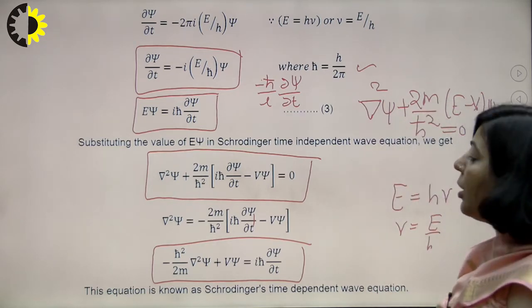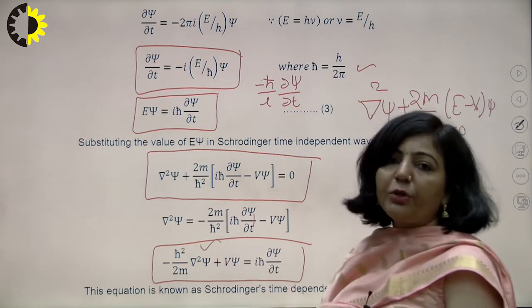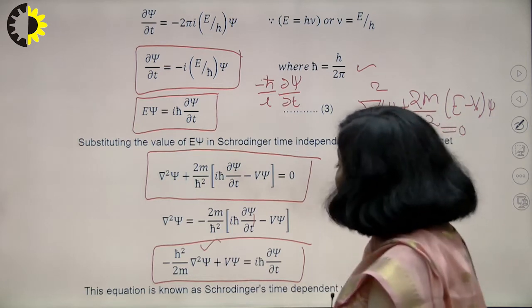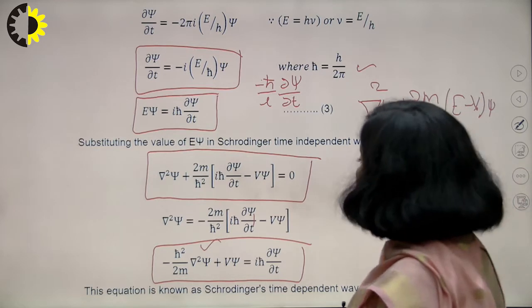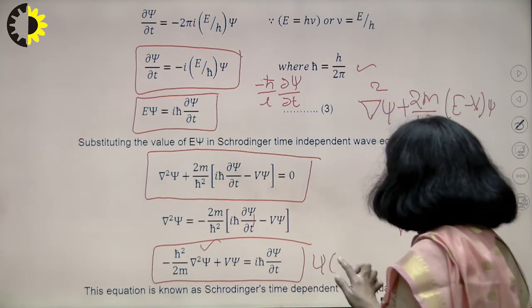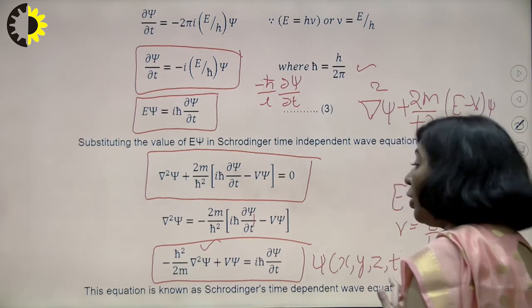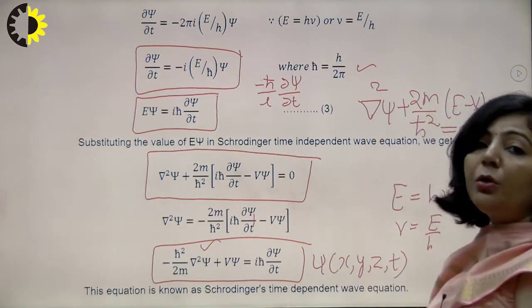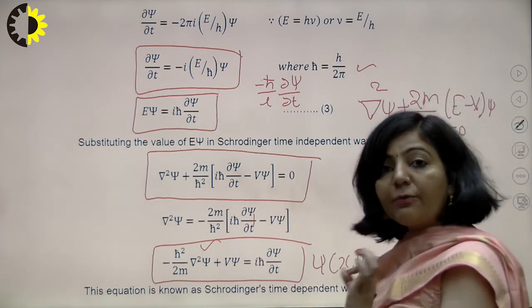Now you can see in this equation, if you will simplify this equation, again this is a second order partial differential equation. If you will simplify this equation, you will get the value of wave function psi. But in that case, this wave function psi will be a function of x, y, z and t.